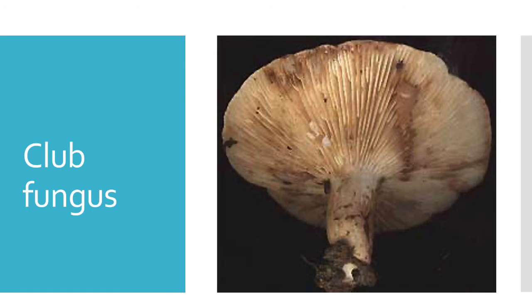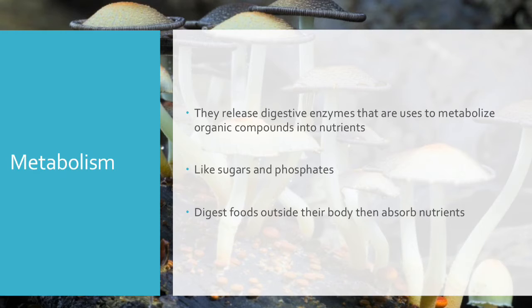Club fungus. The club fungus releases digestive enzymes that are used to metabolize complex organic compounds into soluble nutrients, simpler nutrients like sugars and phosphates. Unlike animals that digest food inside their bodies, fungi digest food outside their bodies and then absorb the nutrients.